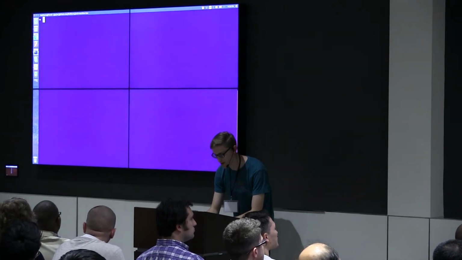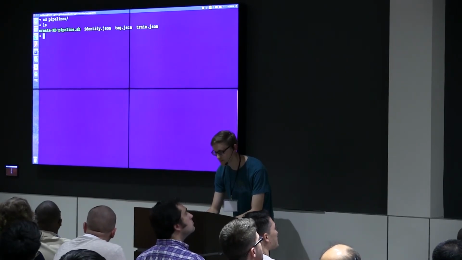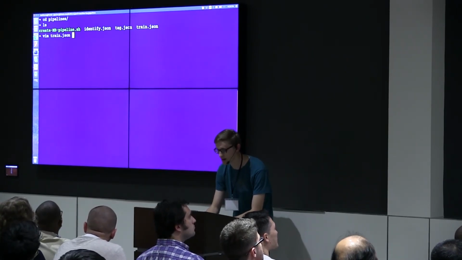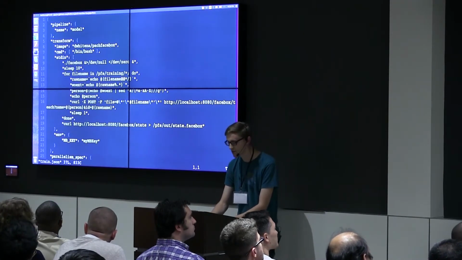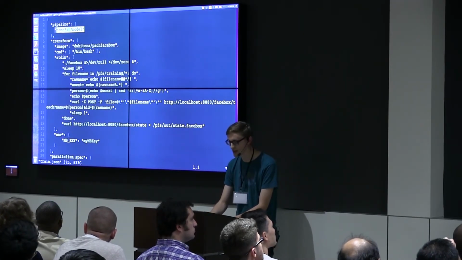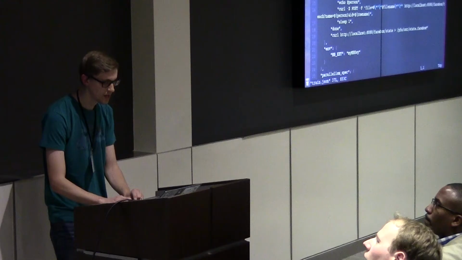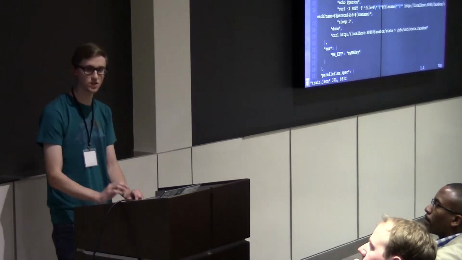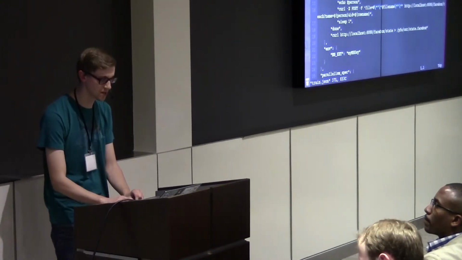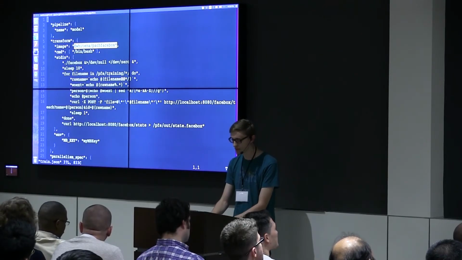Find where I'm at here. Okay, so what I have is this specification, and this might look complicated, but what I'm doing is I'm saying create this model pipeline, and I'm going to run this Facebox Docker image, which is just based on the Machinebox image. And I'm going to do some things in that image.